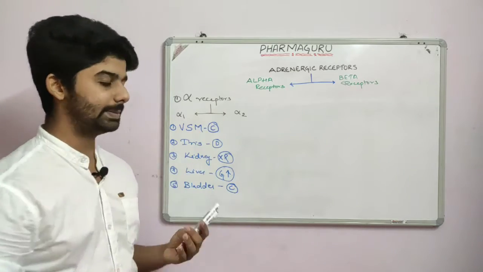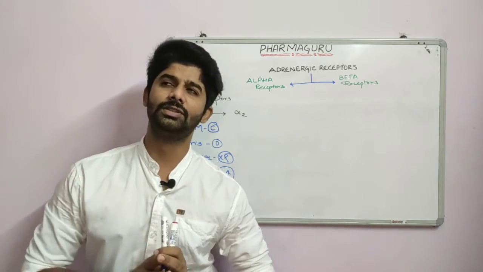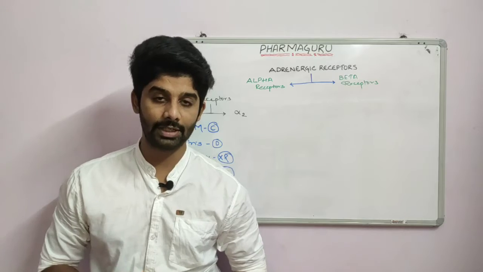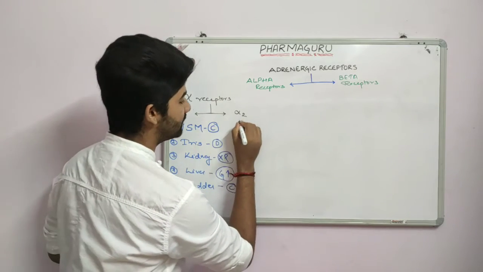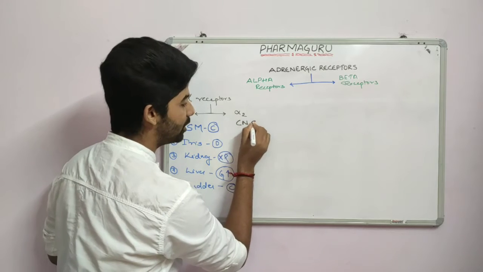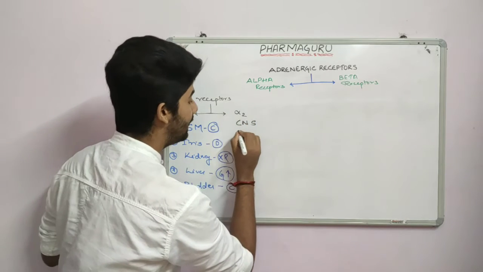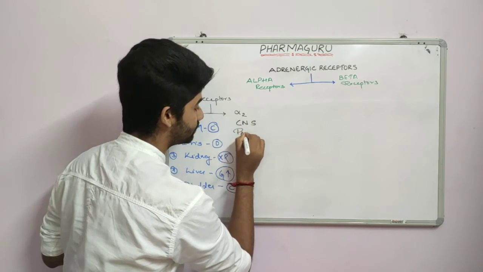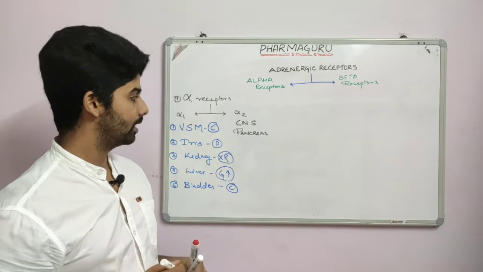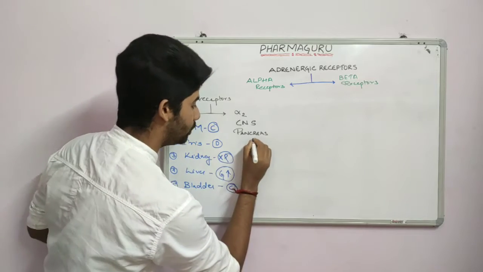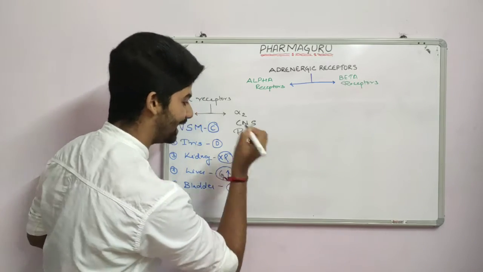Now alpha 2 receptors. Trust me, alpha 2 receptors are not of much clinical significance, but still we will learn something about them. Alpha 2 receptors are prominently found in the central nervous system. Other than that, they are present in the pancreas. What if the alpha 2 receptors in the pancreas are activated?